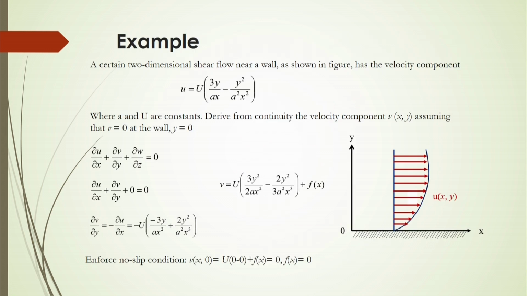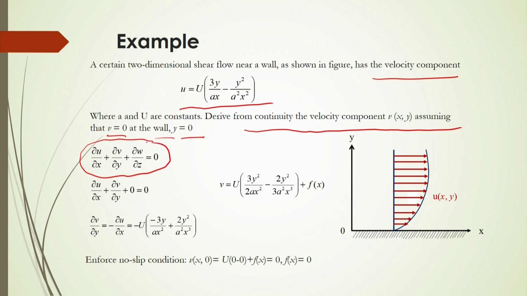Another example is a certain 2-dimensional shear flow near a wall, as shown in the figure, which has the velocity component u equal to U into (3y by ax minus y² by a²x²), where a is a constant and U also is constant here. So, derive from the continuity the velocity component in the y direction, assuming that v will be equal to 0 at the wall, y equal to 0. In this case again the continuity equation in 3 dimensions will follow, and you have to calculate ∂u/∂x from these equations.